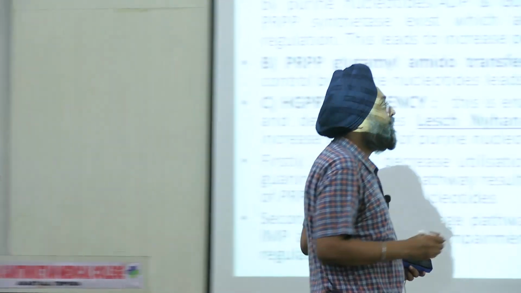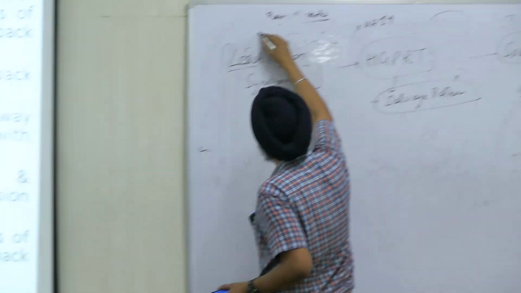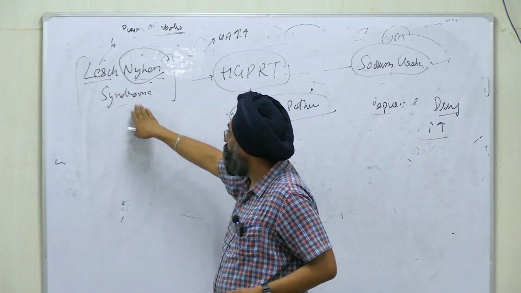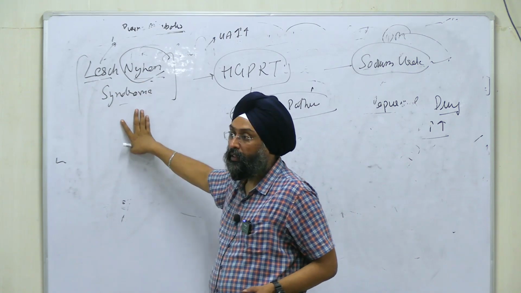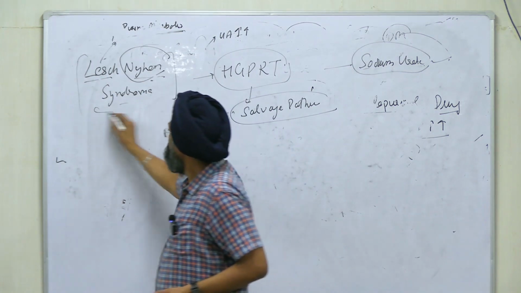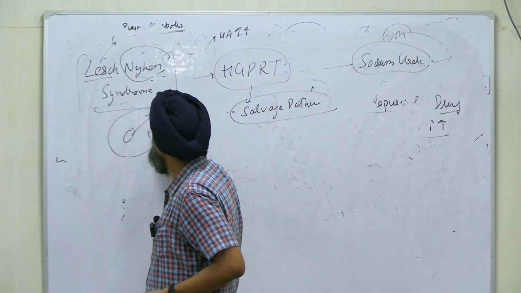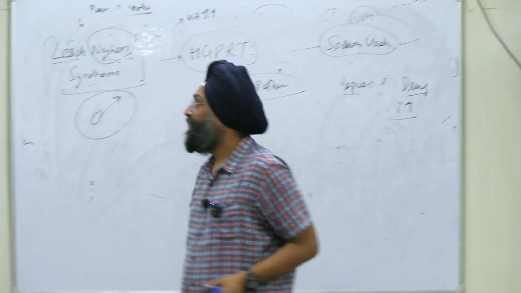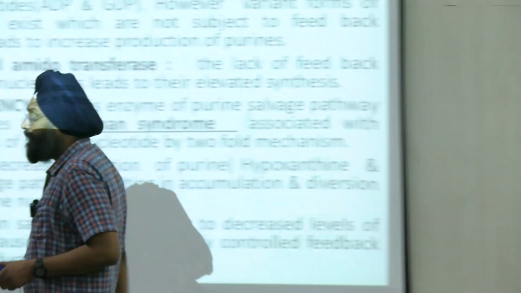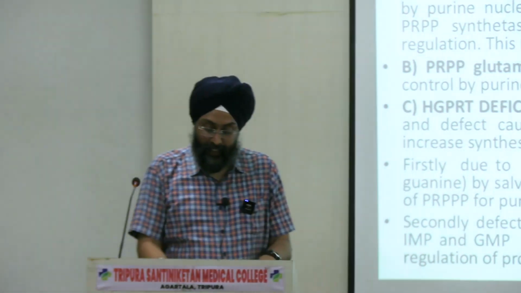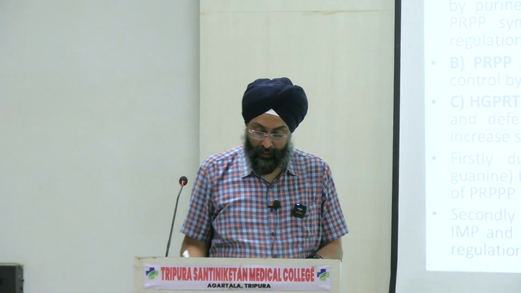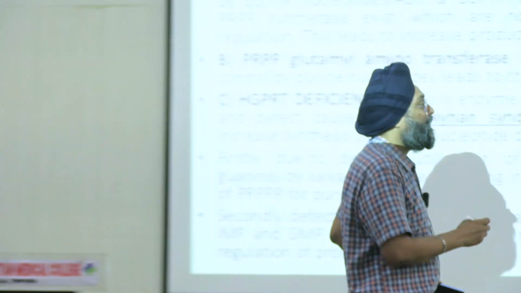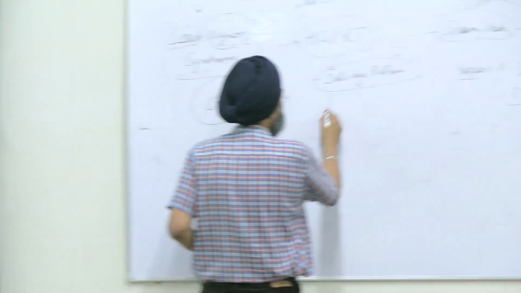Michael Lesch was a medical student, and Nyhan was the other student, and both of them were associated to form this name of the disorder. So the name was Lesch-Nyhan syndrome, right? And it is only in males, not in females. So females are blessed in this case, right? And how will you identify it? First, it is through deficiency of HGPRTase, and it is a metabolic disorder, and the enzyme is located on the X chromosome.